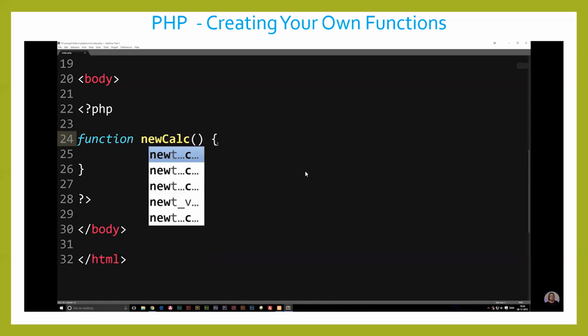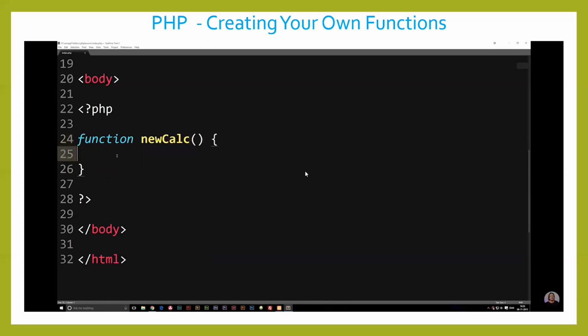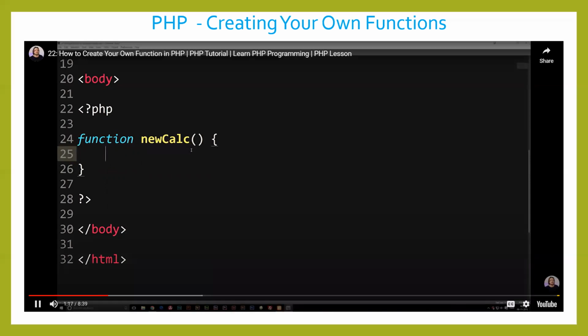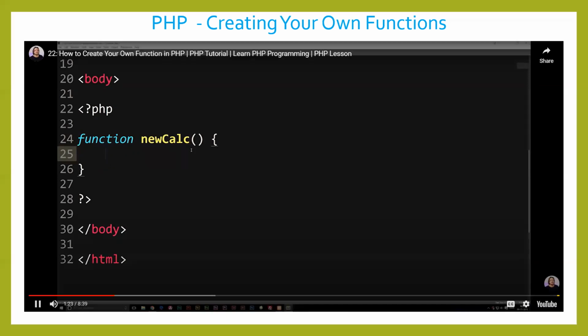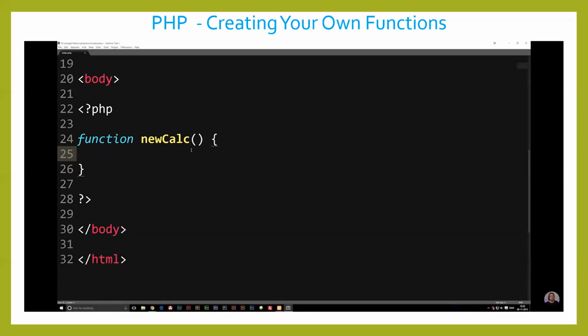Now, when we call this function, it's going to do whatever is inside our curly brackets, which are in here. And for our example, we're going to tell it that when we call the function, we want it to take a number that the user has defined, or maybe something we defined beforehand, and take 75% of it, and then echo out a string that says, here is 75% of what you wrote, and then it's going to tell us what the actual calculation is.